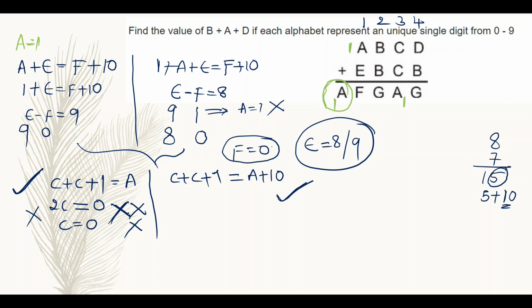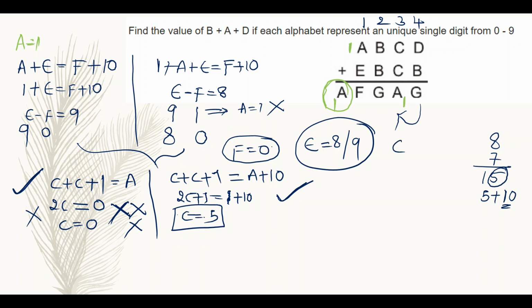That is C plus C, and I have a carry from the fourth column, that is 1. So C plus C plus 1, getting a carry from the fourth column to the third column, then that will be A, and again this is also giving a carry to the second column. That's why I am taking 10 with A, right? So here what will be the thing? 2C plus 1 is equal to A, meaning 1 plus 10, then C is equal to 5 finally. So the C value is 5.